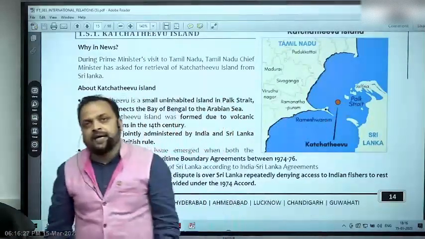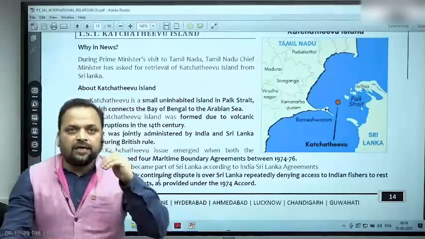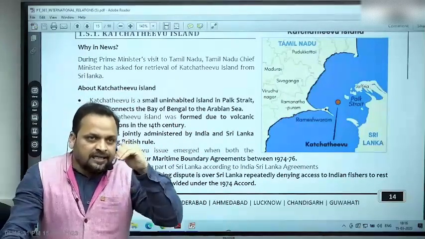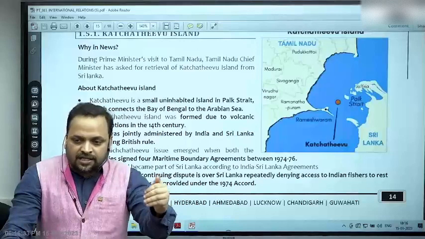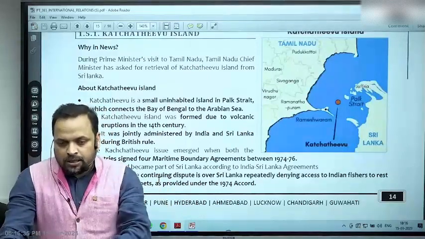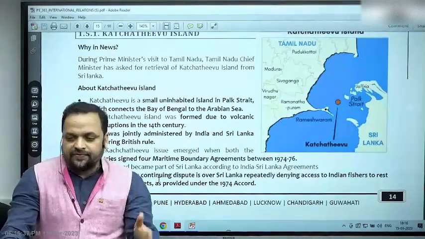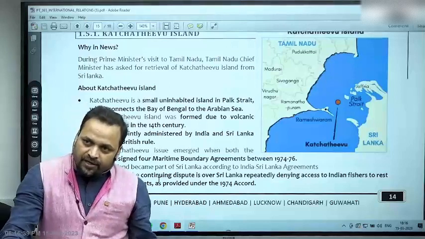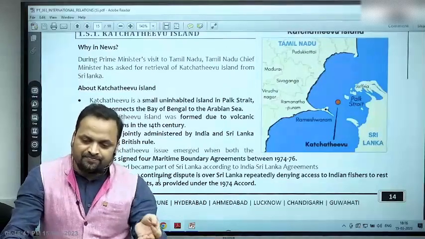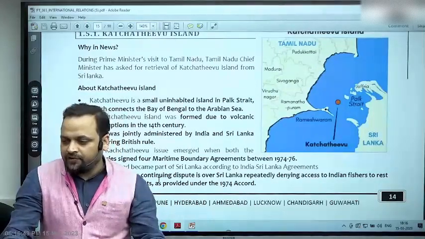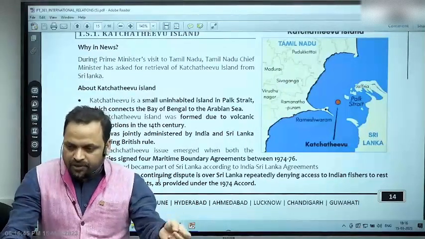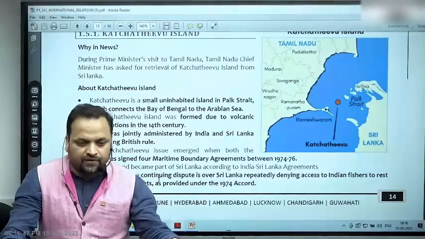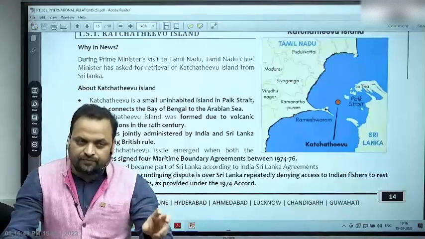All right. Now, what is the issue? That in Tamil Nadu, this has become an emotive issue because of instances of firing at the boats of Indian fishermen, who are of course Tamil fishermen, arrest of Indian fishermen, reports of killing during this firing, and confiscation of their boats.